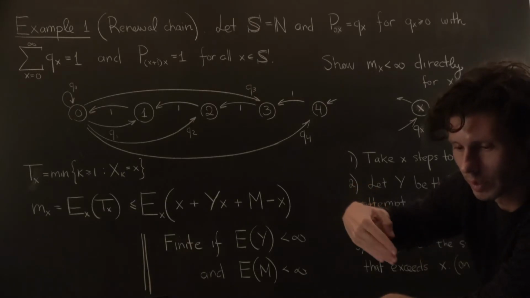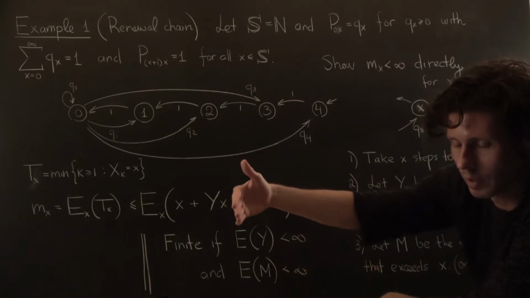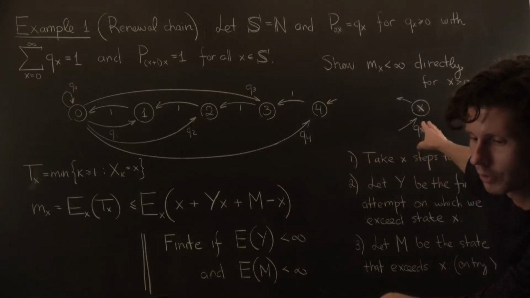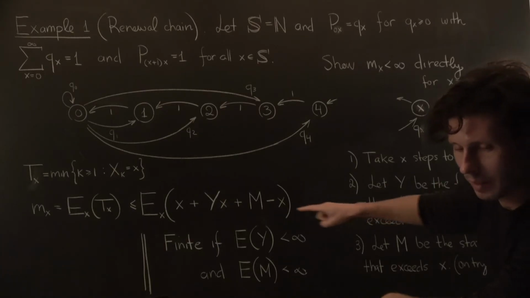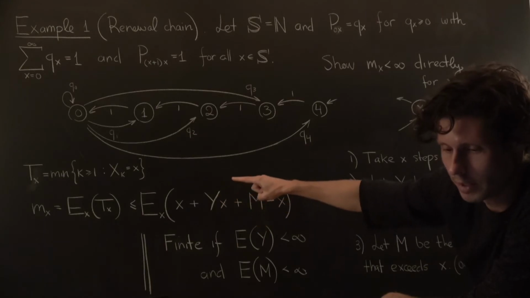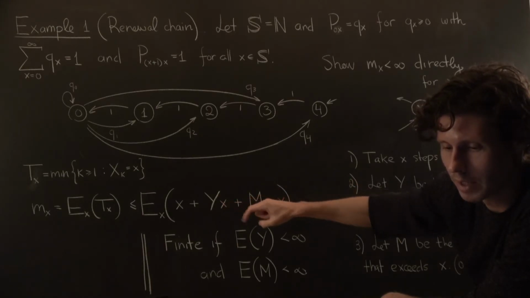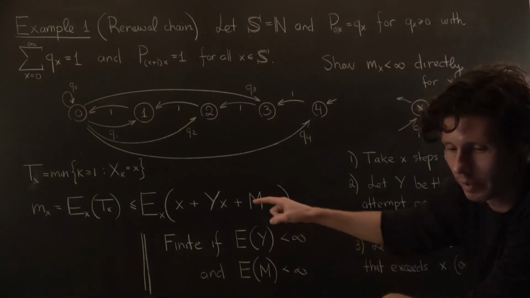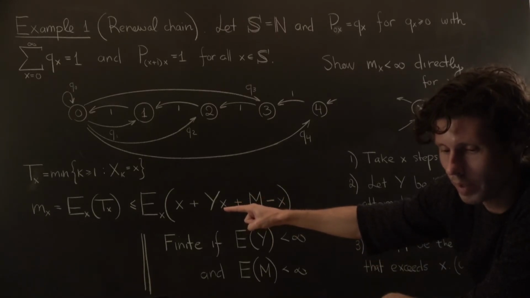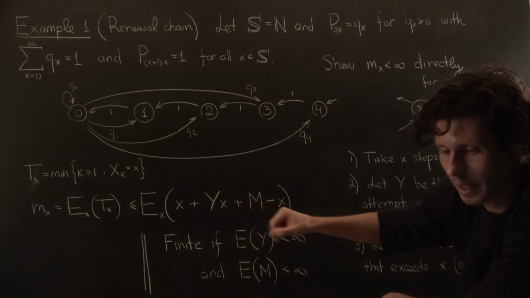So like I mentioned, we try, right? We come out to various states, and we either fail to exceed x or we succeed in exceeding x. And if we let y be the very first attempt on which we exceed x, that means my trip is bounded by y times x, more accurately maybe even y minus 1 times x. Right? I failed to exceed x y minus 1 times. So if you want an even sharper bound, it would be y minus 1 times x.